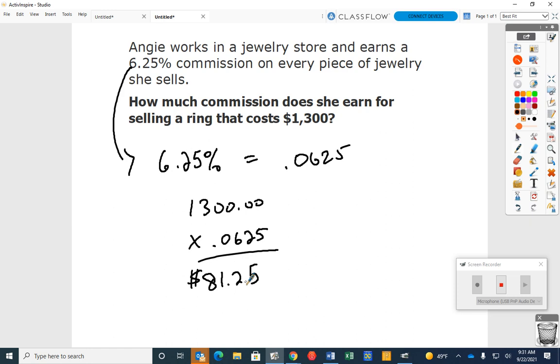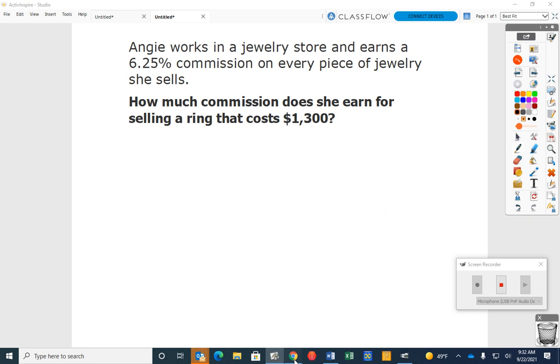That would be a good day for her, right? But what if she doesn't sell any rings that day? Okay, she doesn't get any money, right? Does that make sense? But if there's other jewelry that she sells, she will get money. Every piece of jewelry. But does that 6.25% just apply to the necklace? What does that sentence say? Every piece of jewelry. So if she sells a diamond ring, then she gets it for that. If she sells a necklace, whatever she sells, no matter what it is, she gets what percent? 6.25%, right? Okay, good.